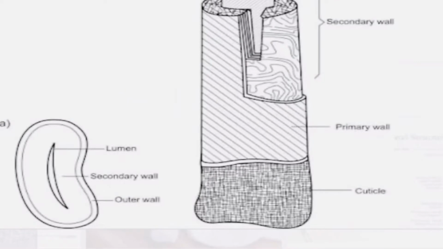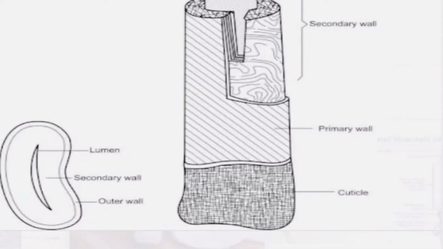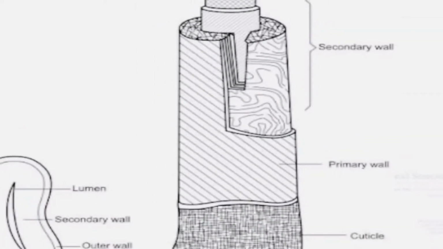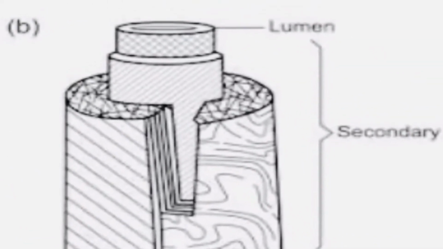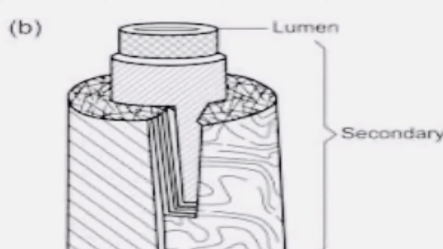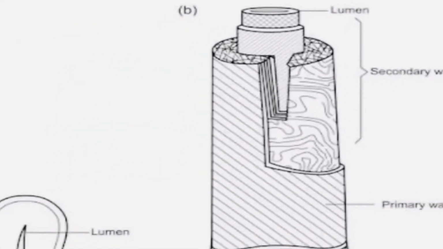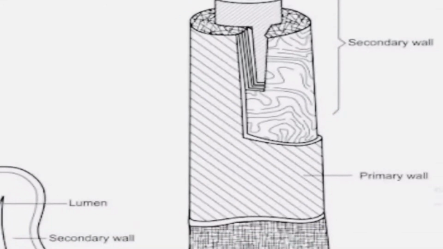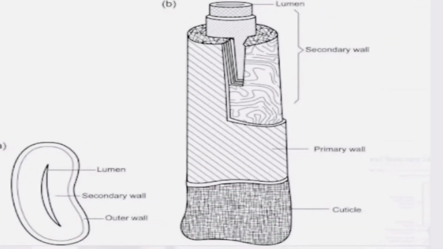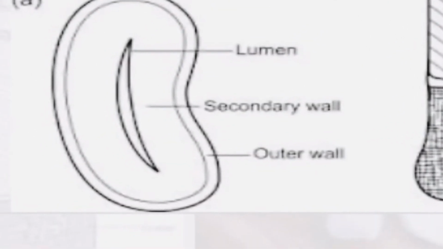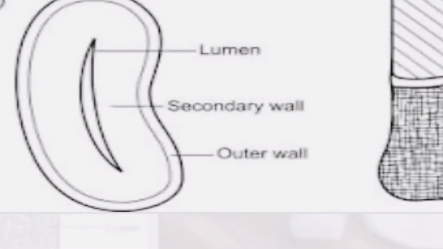So this is the microscopic structure of a cotton fiber. You see there's only one strand. Inside the strand there is a hollow space called the lumen, the outer portion is called the secondary wall, and the outermost is called the primary wall. Finally, each cotton fiber is covered by a cuticle, and this diagram shows how the lumen looks. This one is the cross section or cut of a fiber.